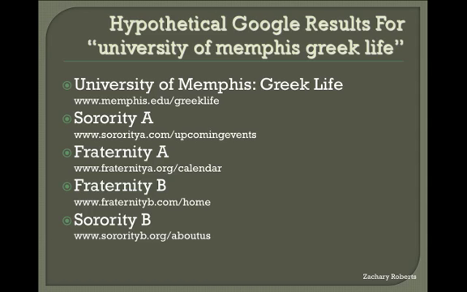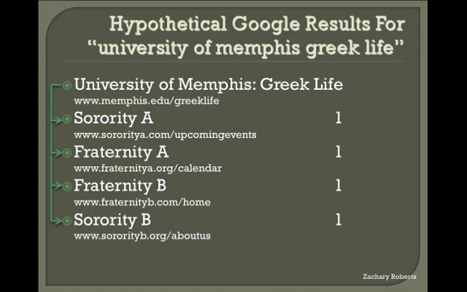Now let's say that the University of Memphis page is entitled Greek Life and contains links to all the Greek organizations. Because the site as a whole is much larger than the others listed, and it also has more links coming back to it, it will come up highest in the results.